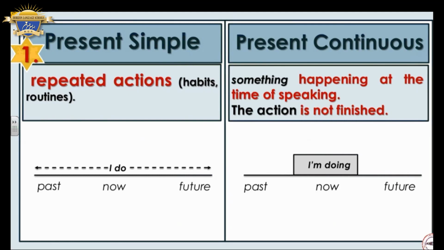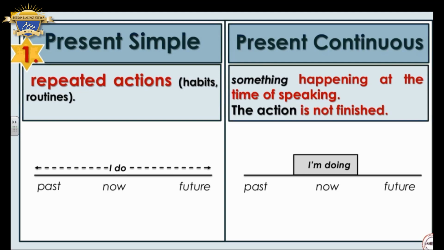But for present continuous, we are talking here about something happening at the time of speaking. It means that the action is not finished. When I say, look, she is dancing. Listen, he is singing. It means that the action is happening at the time of speaking and it is not finished yet.